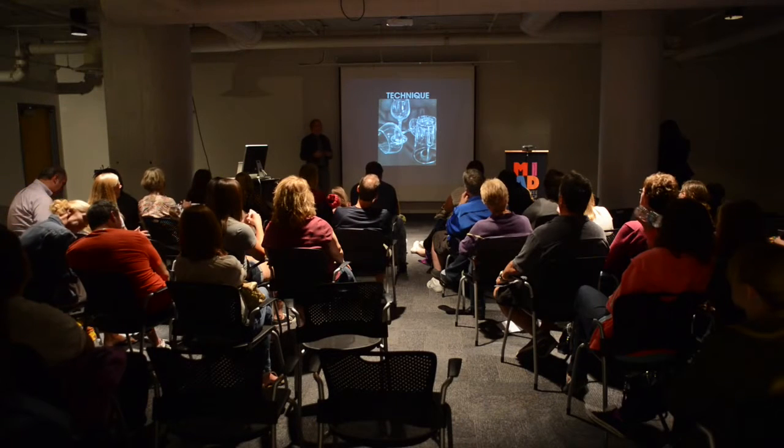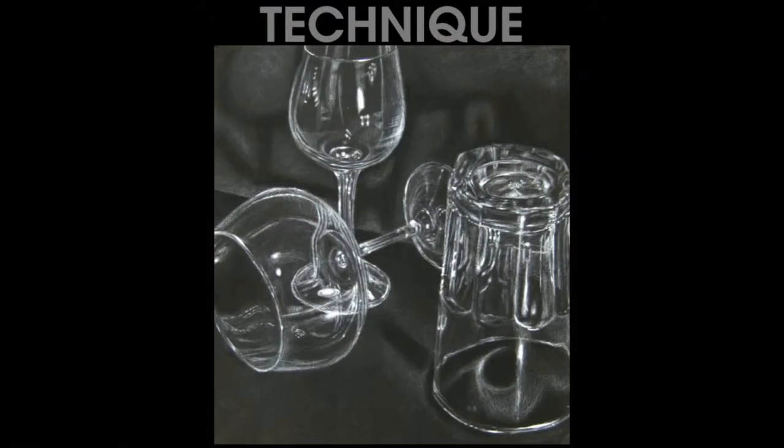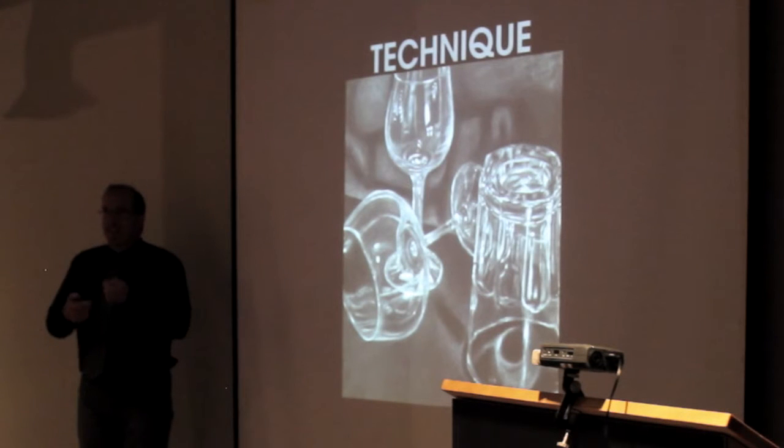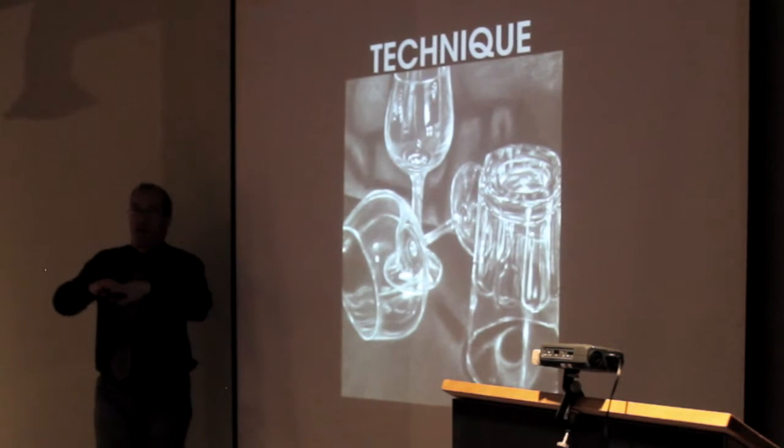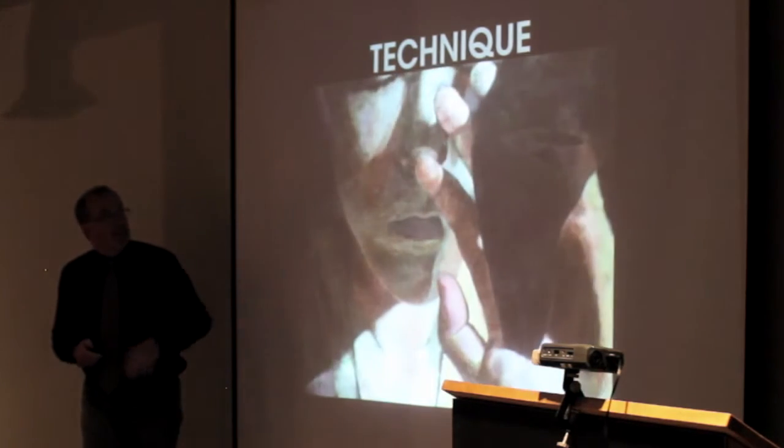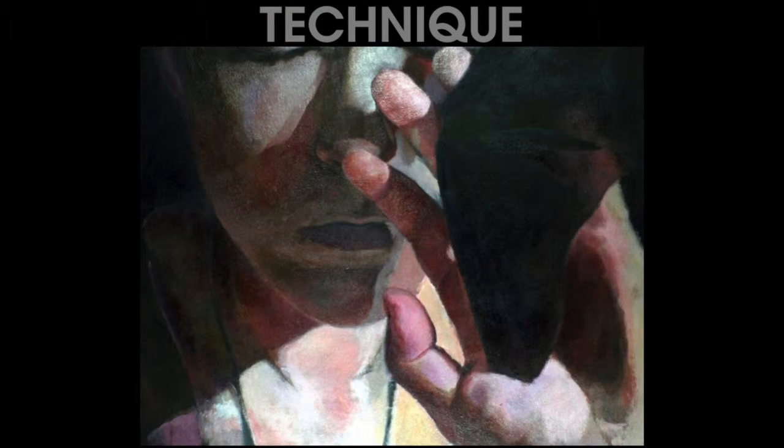Oh, look at that, another drawing. But trying to draw, for example, a crystal is a very technical kind of expertise. It's a technical skill, so that is what I call technique. This is done from a photograph. I am not saying that you should never ever use a photograph. I mean, that's just ridiculous.